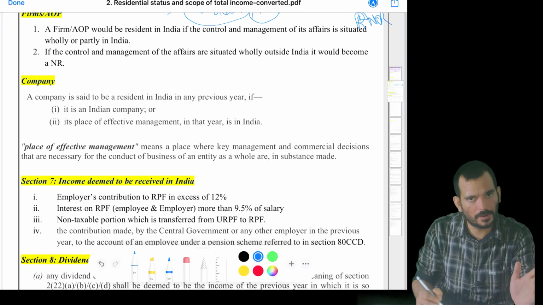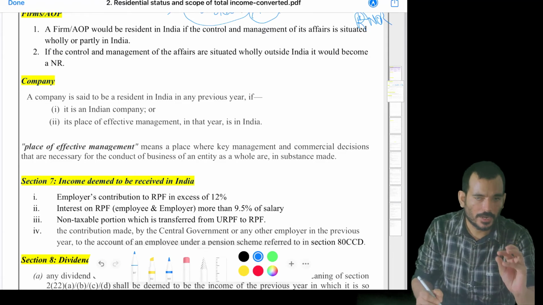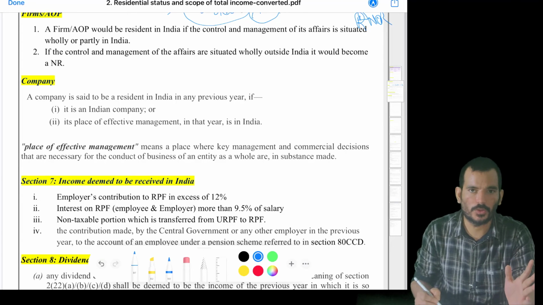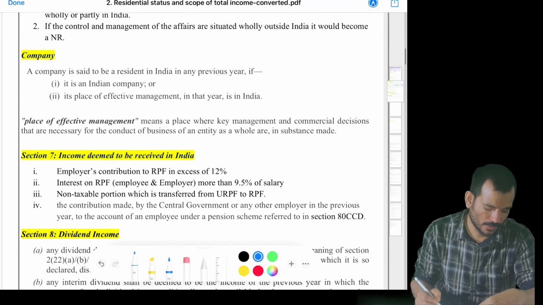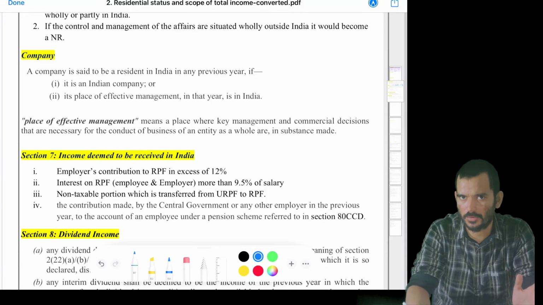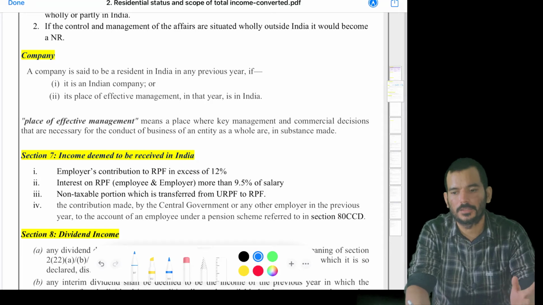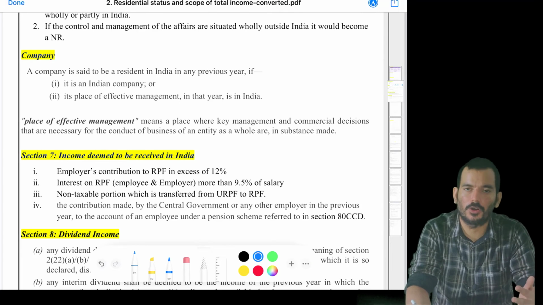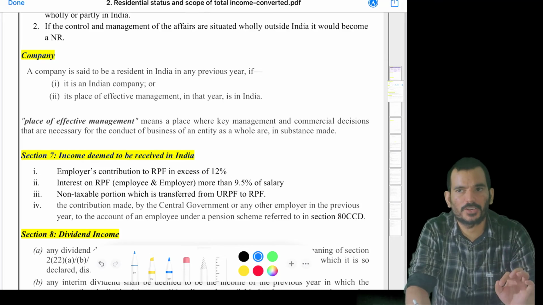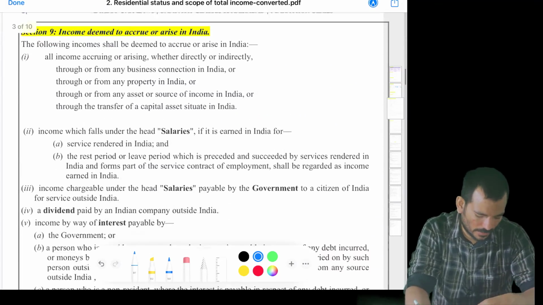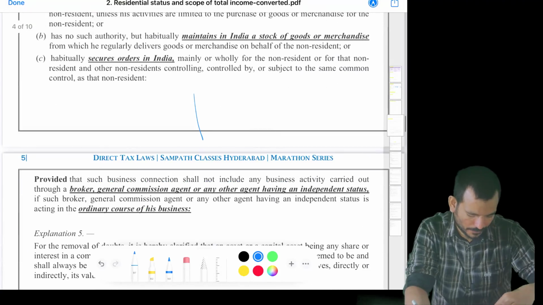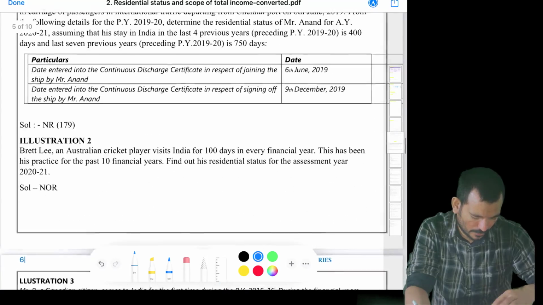Coming to firm and AOP, the same logic. If affairs are controlled 100% outside India, it will become non-resident. If at least a few affairs are controlled from India, you will say it's a resident. There is no question of ROR or RNOR for firms. And a company, if it is an Indian company, an Indian established company, either under the old act or new act, 2013 or 1956, it's a resident, or if the place of effective management is in India. That is a final level topic. If the place of effective management is in India, we can say it's a resident company. So these are done. Connections also done.